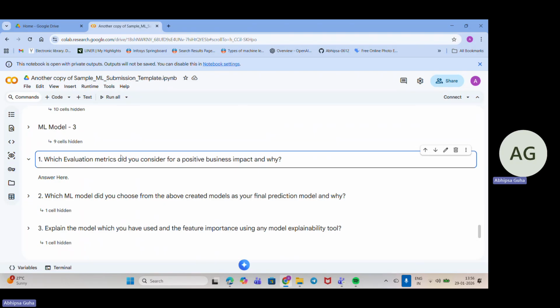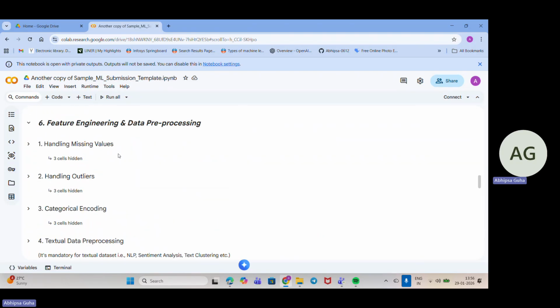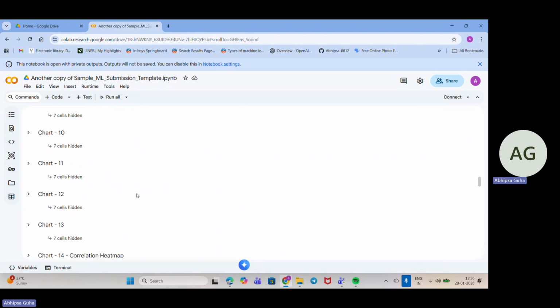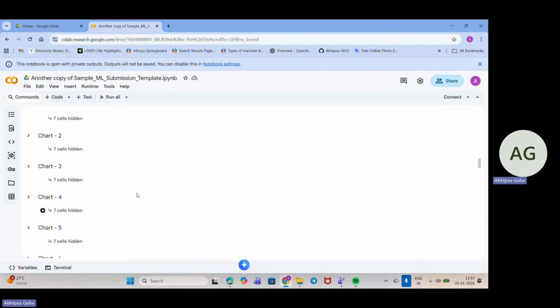And of course, here you have to do the charts for sure. Okay, there should be proper visualization. There you need to put at least 10 visual charts on the data that you are taking, in the initial case. And also, after doing all of the metrics, you have to visualize each of it.